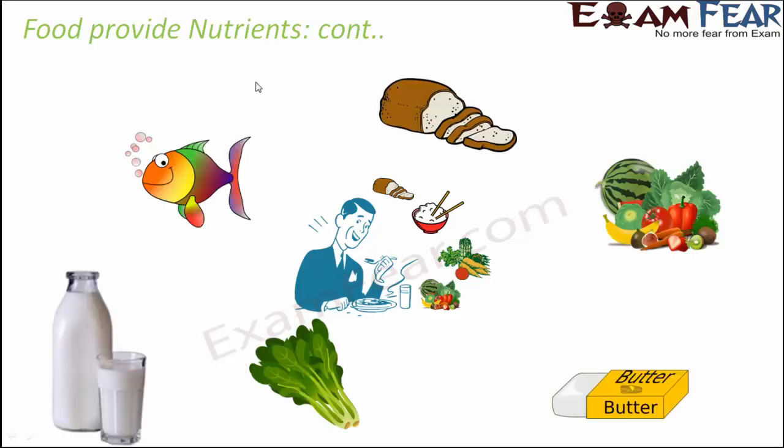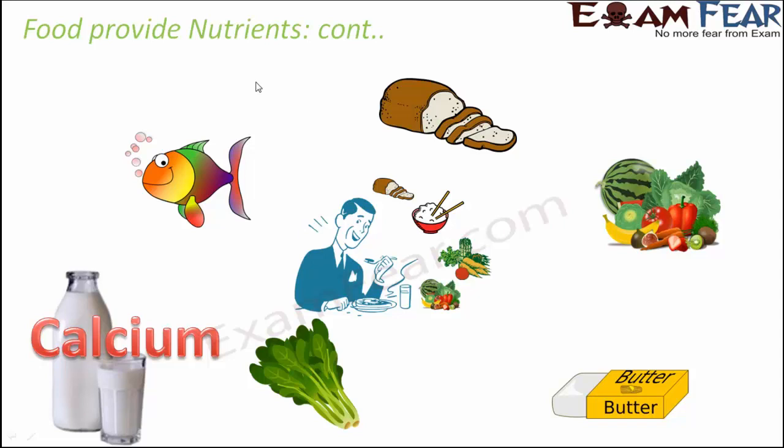So let's look at some of these items. For example, milk is a very rich source of calcium, and calcium is important to keep your bones strong. Now you would have often seen elderly people complaining when they are, say, 50 years old or 60 years old, they often complain that their legs are aching, they have pain in their hands and legs, and it is difficult for them to walk. And when they visit a doctor, the doctor says that the calcium level inside her or his body is very low.